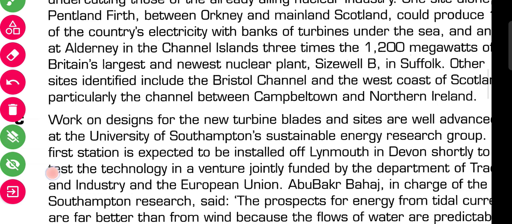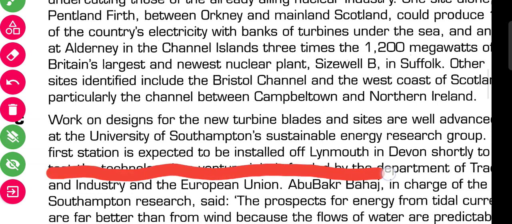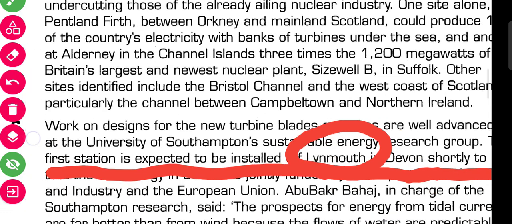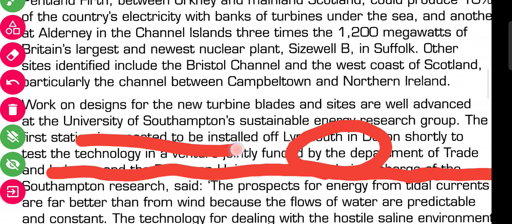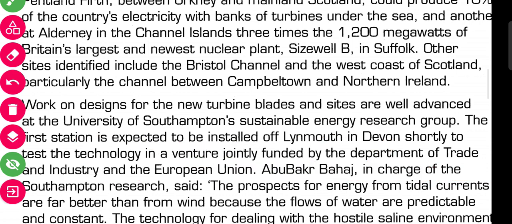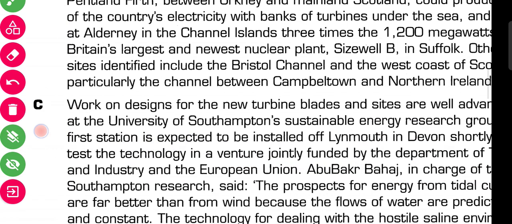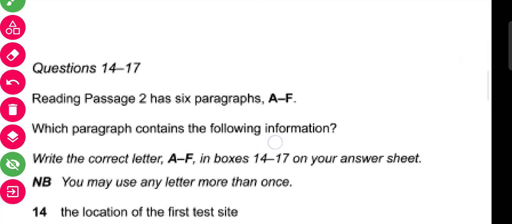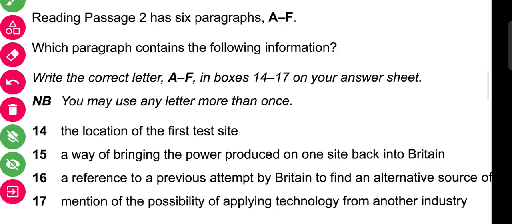Here it is mentioned the first station is expected to be installed in the place of the name mentioned here. So here is our answer. The answer will be paragraph C. Okay, so let's go to the question, and we have done the first question, number 14, that is C. This is our answer for 14.